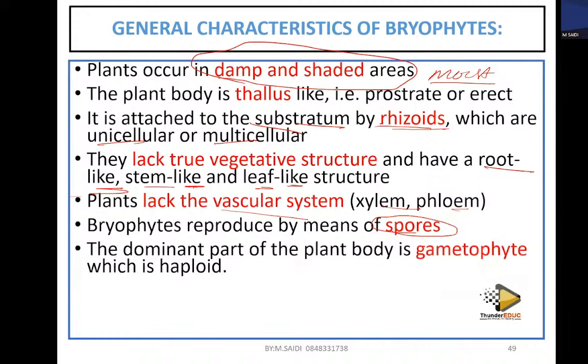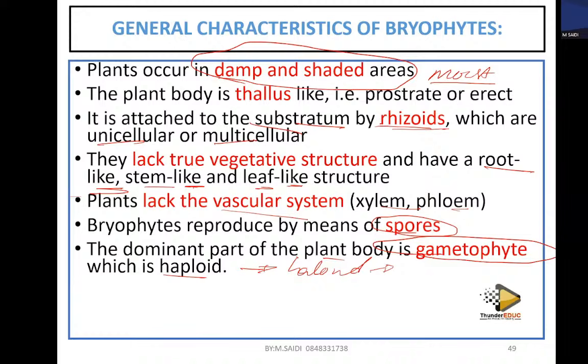The dominant part of this plant is the gametophyte. It means that the gametophyte is the dominant generation. In most plants, the sporophyte is the dominant generation, but here the gametophyte, the phase of gametes, is the dominant generation, which is haploid. Remember that the gametes, the sperms and the ova, are always what? Always haploid. Yes. If we take a human being, it exists more especially as a sperm and as an ovum. So that's why I call it a gametophyte.